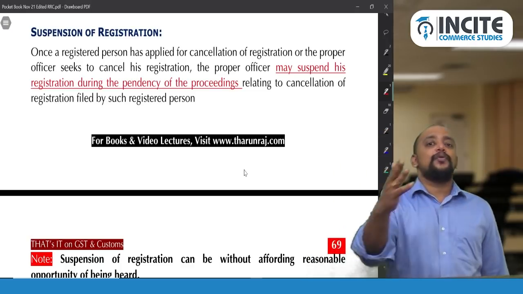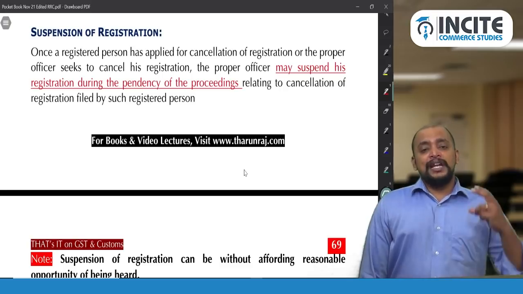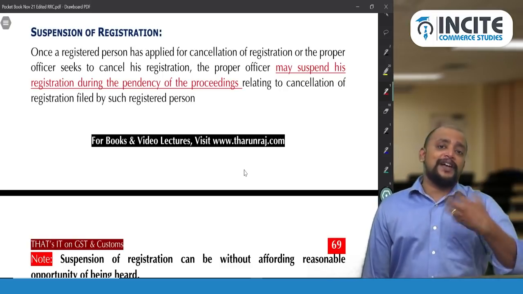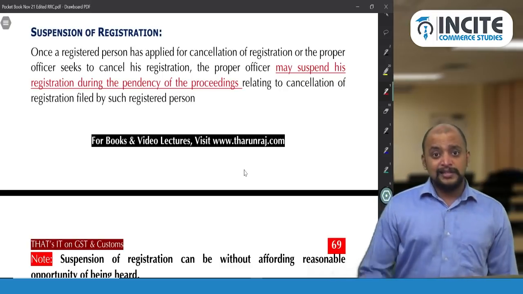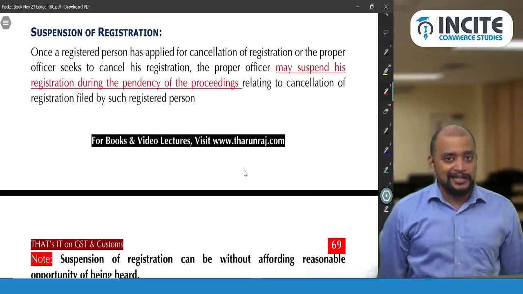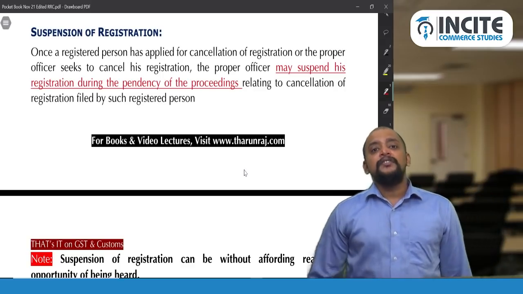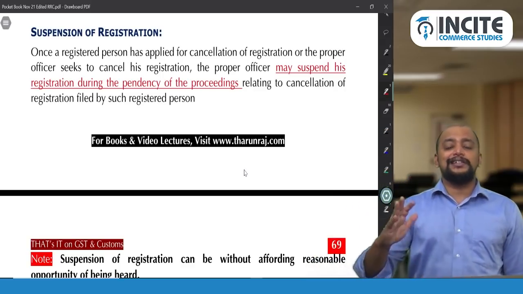So that suspension whatever is given is temporary. So for that period also we need to file returns and we should have paid the taxes. So give a revised tax invoice to recover that GST from the recipient within 1 month from the date on which the application for cancellation is rejected.